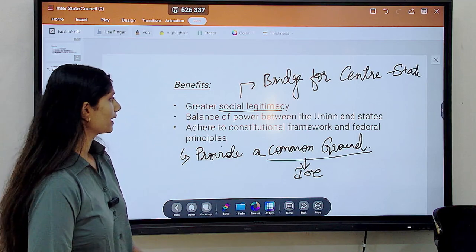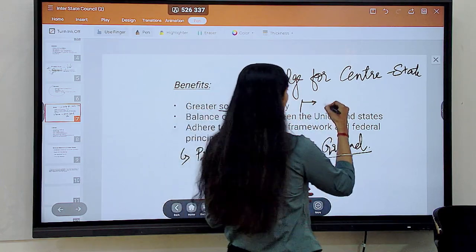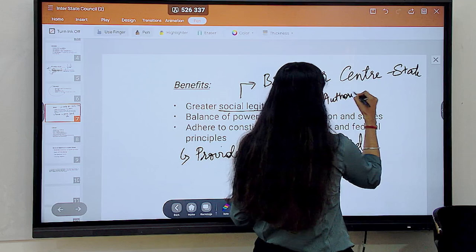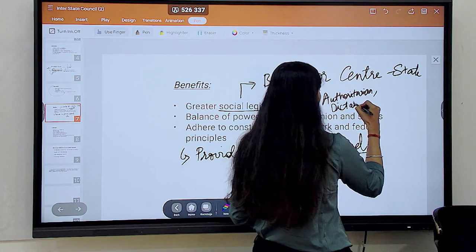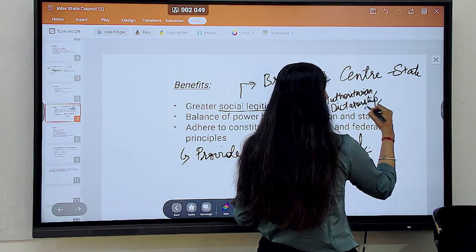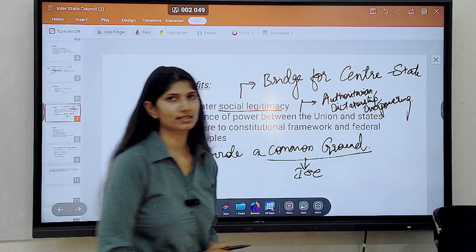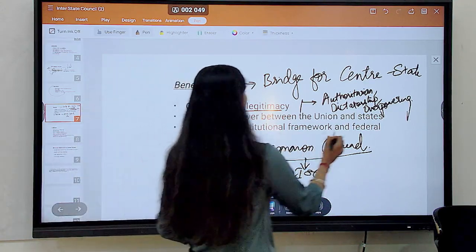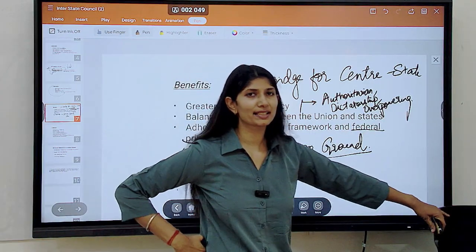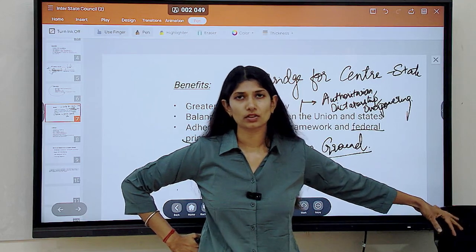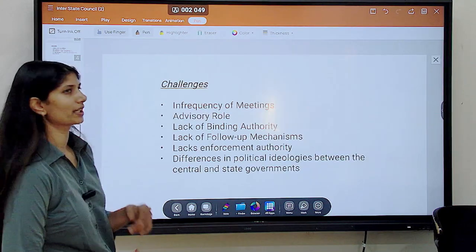It gives the balance of power between the union and the states, meaning no authoritarianism, dictatorship or overpowering should be seen by either body toward the other, neither the center nor the states. Rather, what we are supposed to have are the federal principles enshrined in the Constitution, which the Supreme Court so rightly and aptly held to be the basic structure of our Constitution. Understanding? Now, what are the challenges?